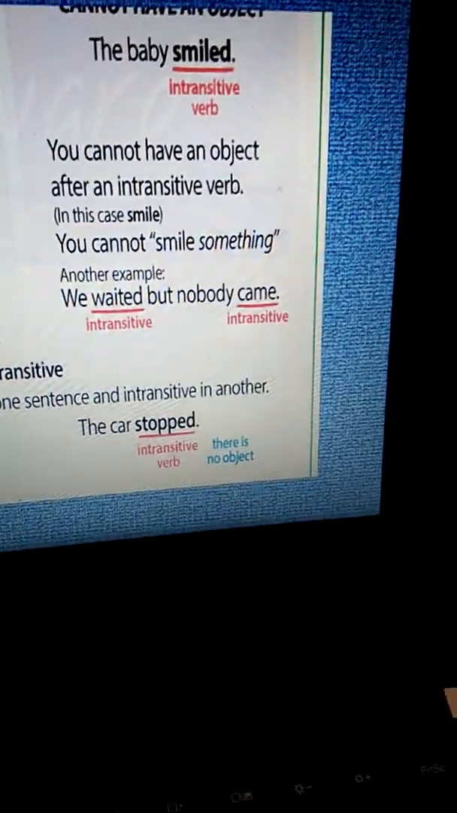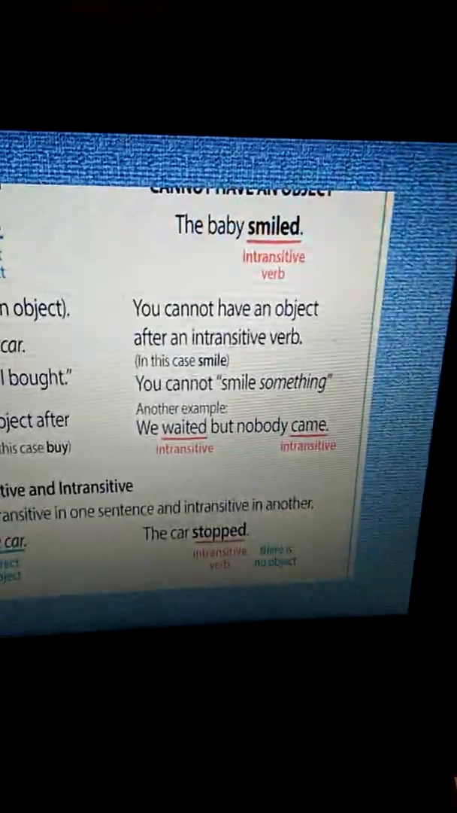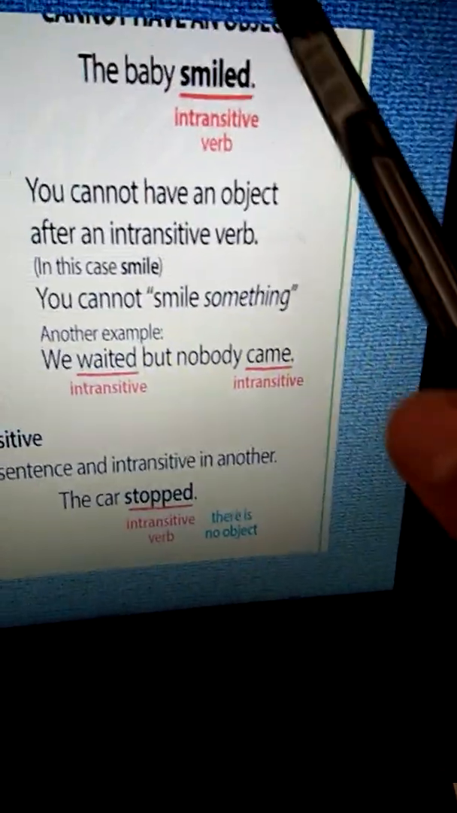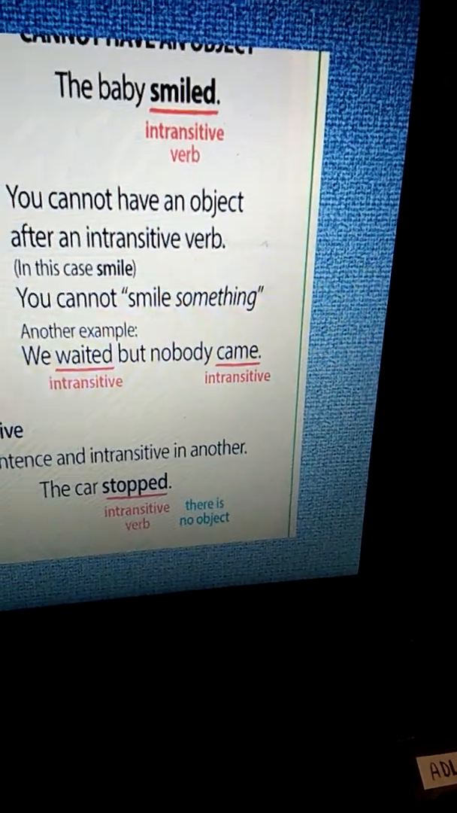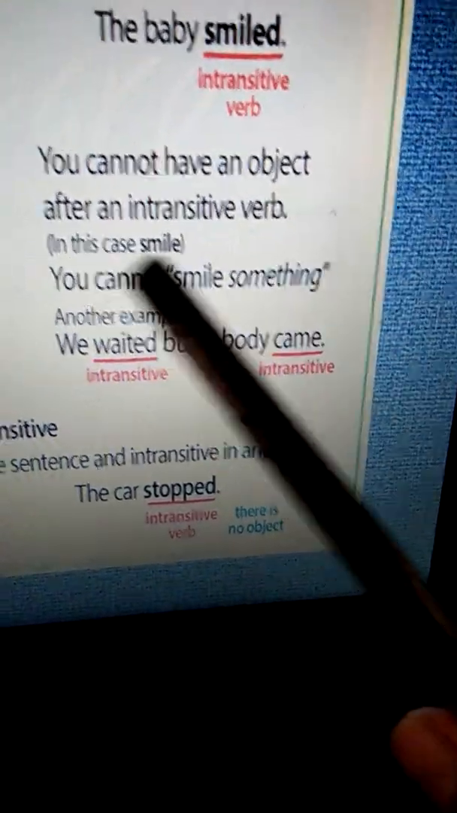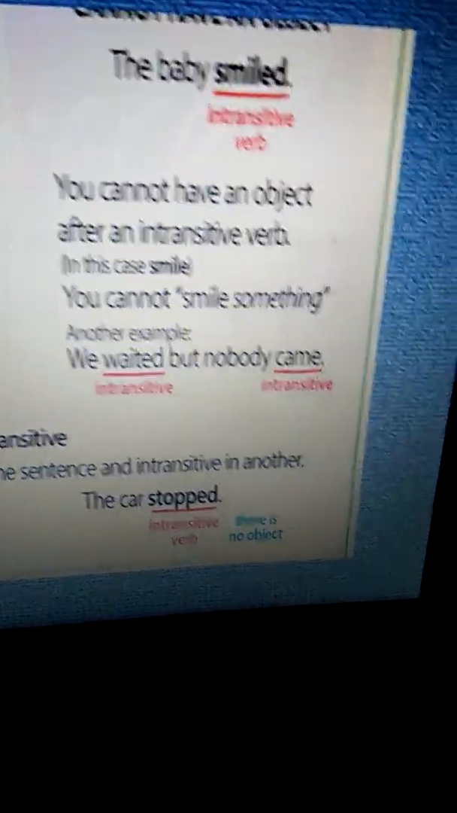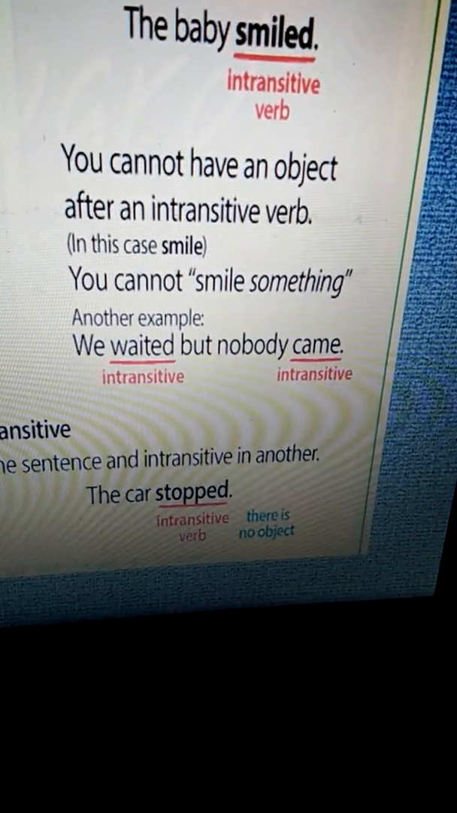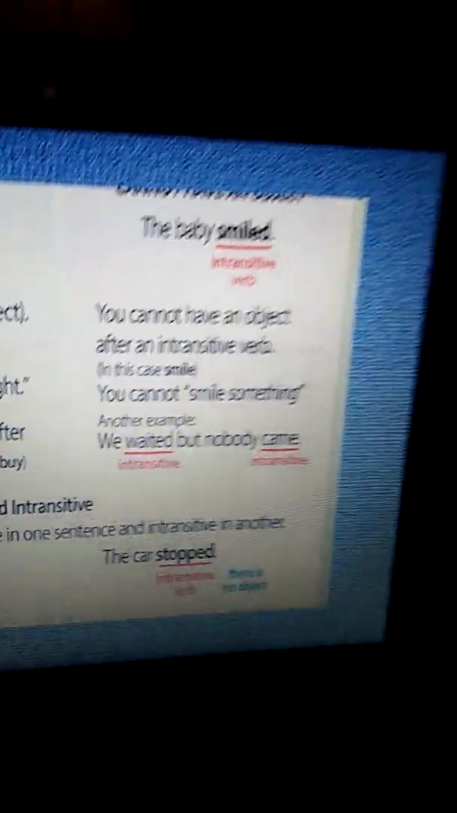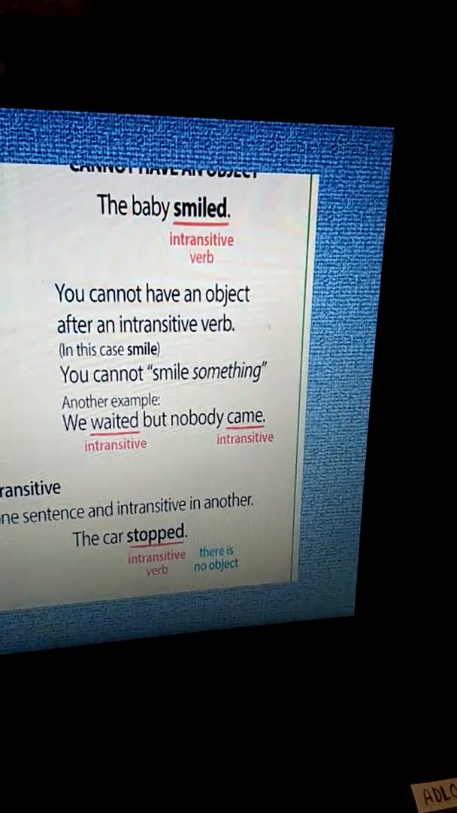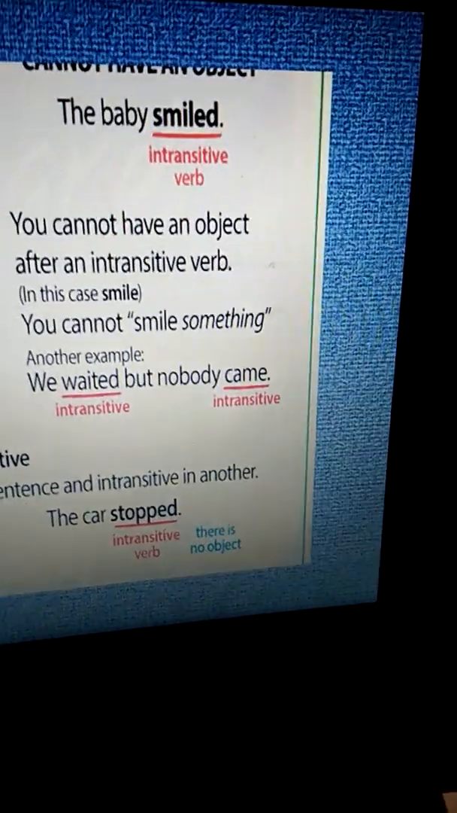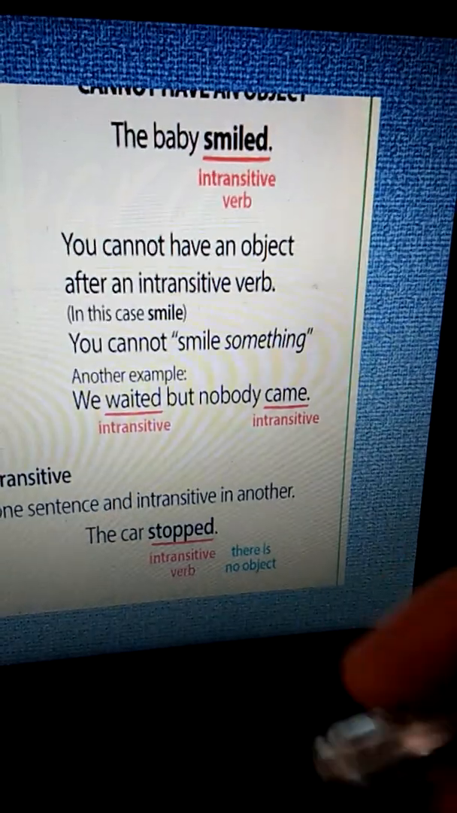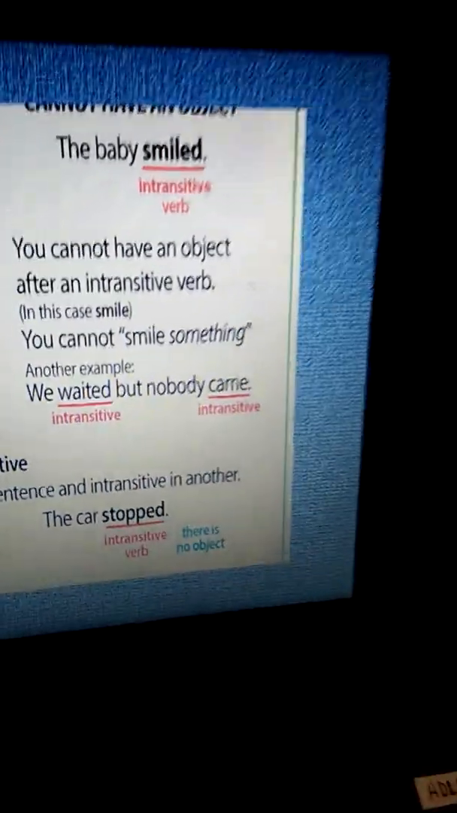In an intransitive verb, the baby smiled. But we do not have a direct object to receive the action of smiling. You cannot have an object of the intransitive verb. In this case, smile. You cannot smile something. Right? So that is why this is an intransitive verb. We waited, but nobody came. Similarly, we do not have an object to receive the action of these verbs.